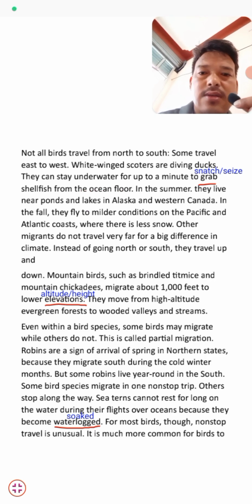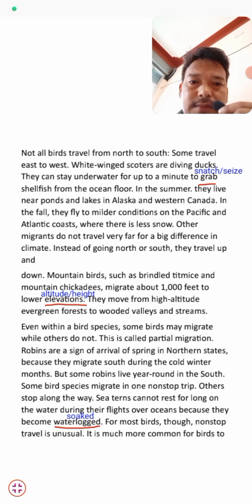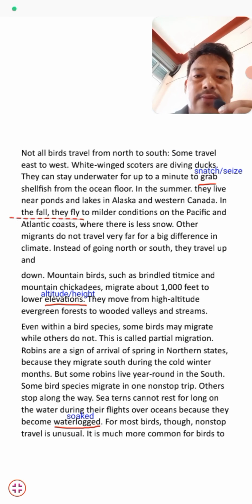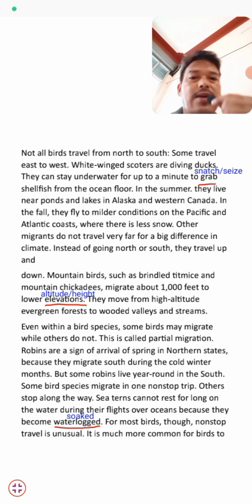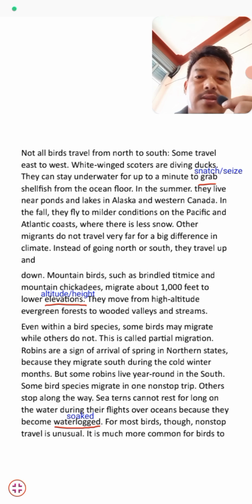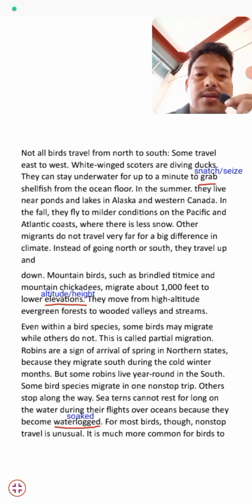In the summer, they live near ponds and lakes in Alaska and Western Canada. In the summertime, we can see them living in Alaska and Western Canada. In the fall, they fly to milder conditions on the Pacific and Atlantic coasts. In the wintertime, they fly to the milder conditions on the Pacific and Atlantic Ocean, where there is less snow. Because there is less snow, that's why they move to those places.